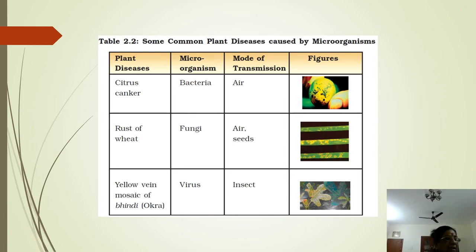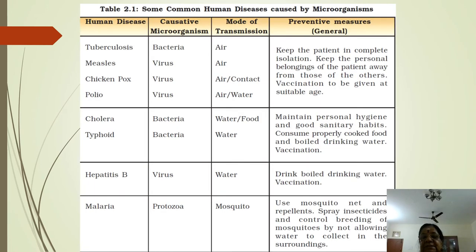And then, next we are going to see diseases in animals and humans. Tuberculosis, measles, chickenpox, polio, cholera, typhoid, hepatitis B and malaria.